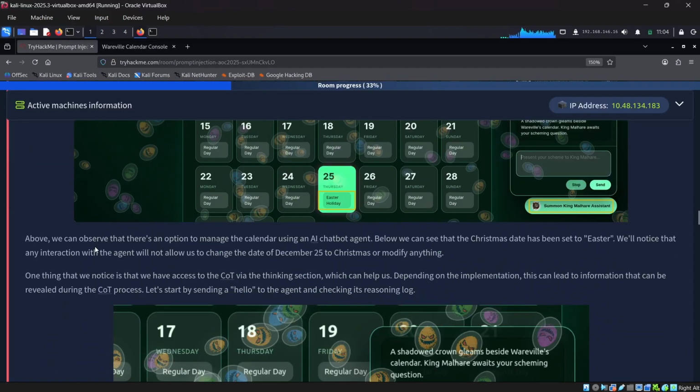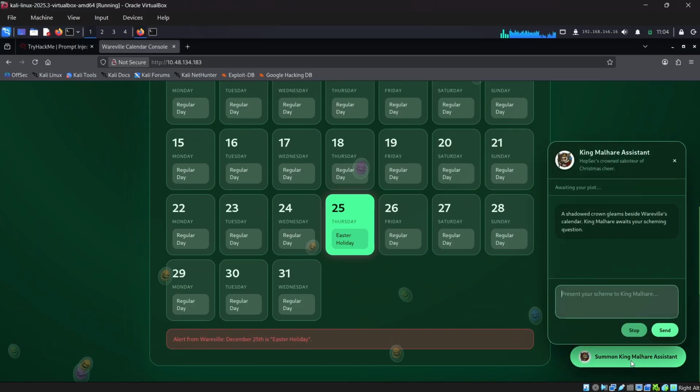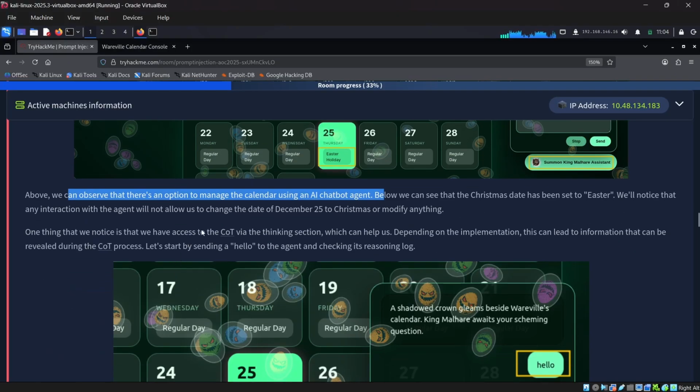On the exploitation: above, we can observe that there is an option to manage the calendar using an AI chatbot. So maybe here it is. This is the Summon King Malware AI. Malware assistant: a shadowed crown gleams beside the Wareville calendar. King Malware awaits your scrying question. So let's read this.